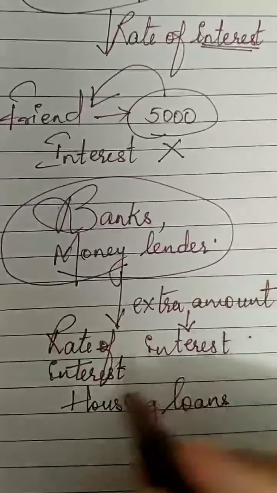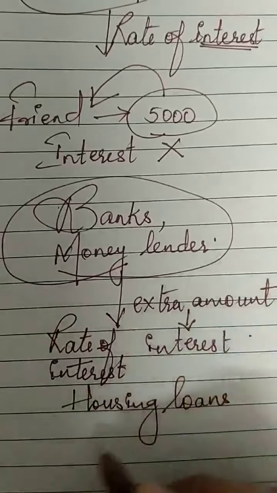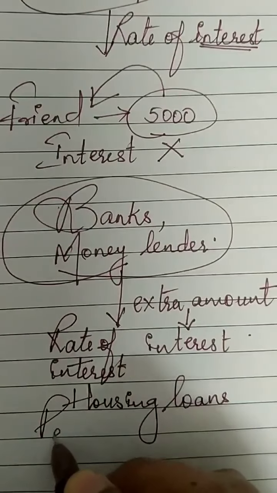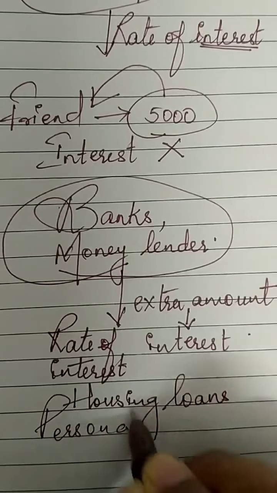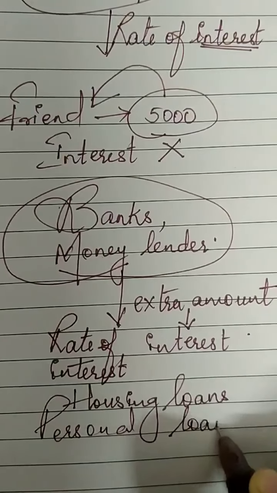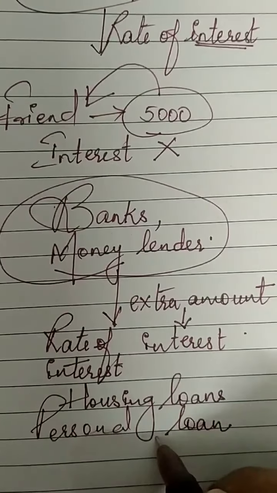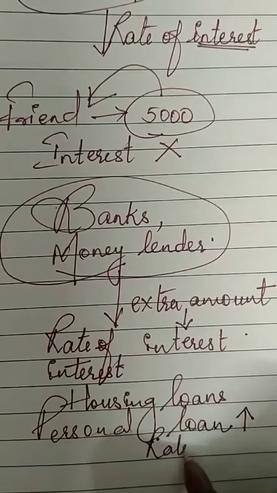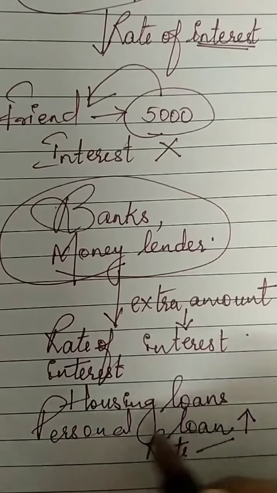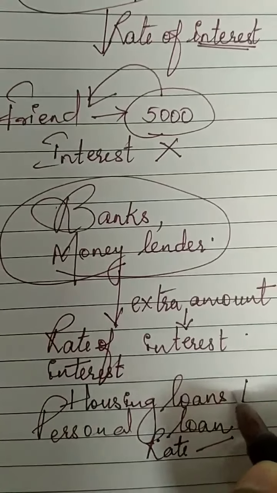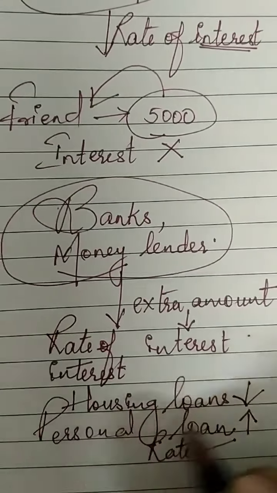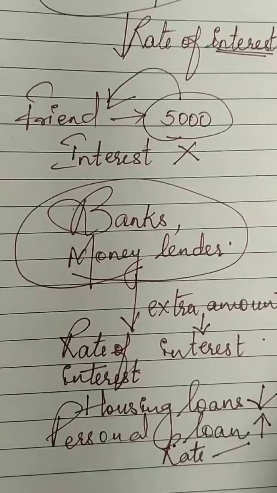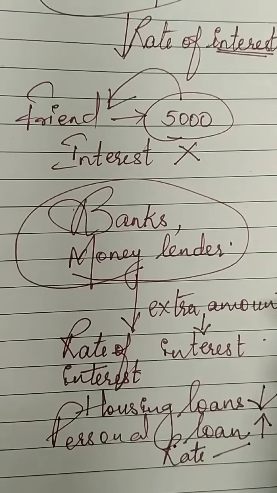But if you are borrowing money for your personal need, you can go for a personal loan. The rate of interest for a personal loan is very high, whereas the rate of interest for a housing loan, if you are going to buy a house, is less. Are you understanding?